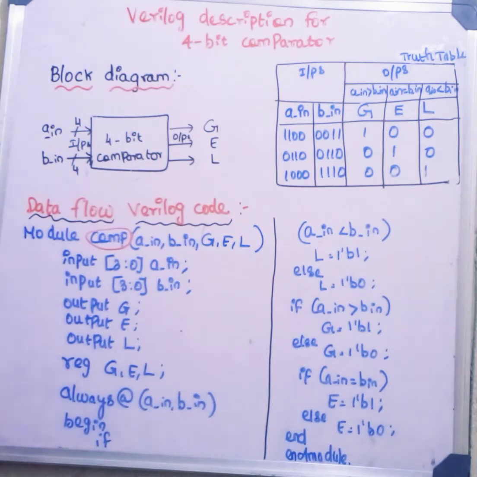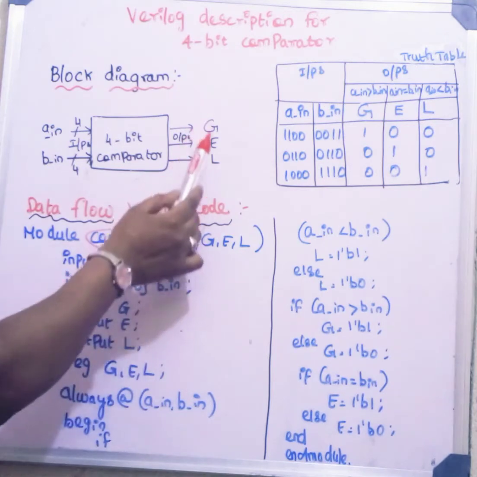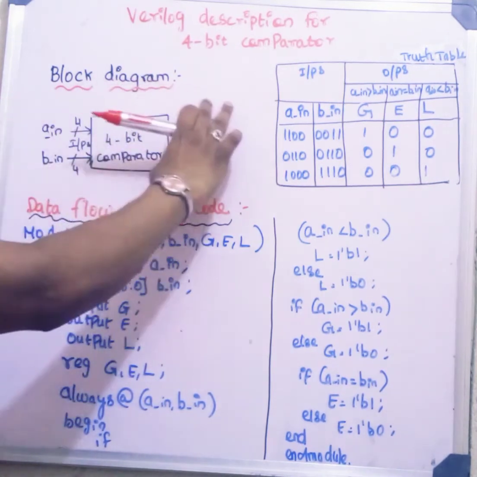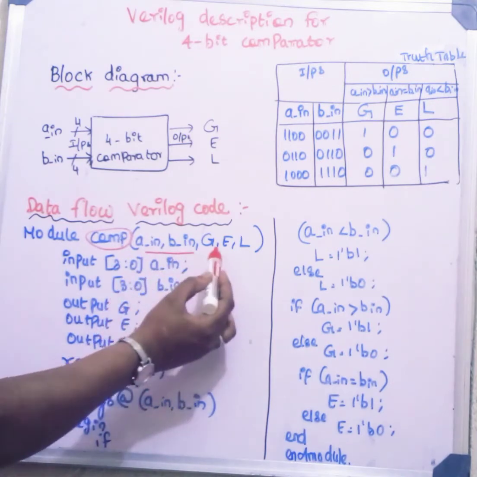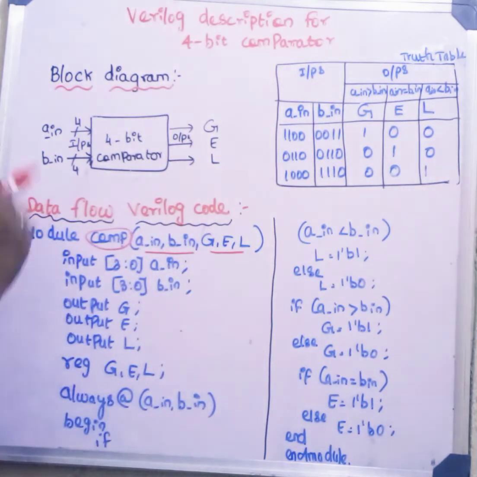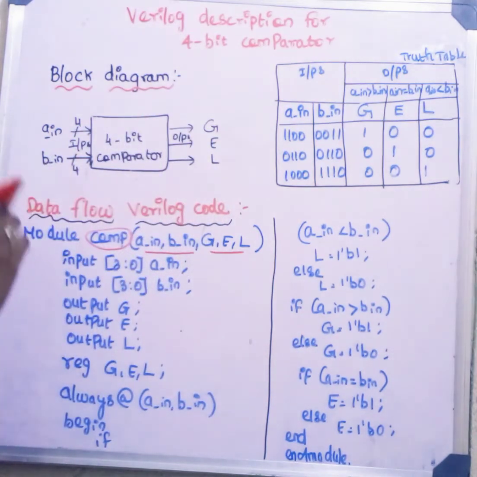types of codes we are using here: A in, B in, and greater than, equal to, lesser than. These 5 things we are using here. In that, these 2 are input and these 3 are output, isn't it? These 2 are input and these 3 are output.